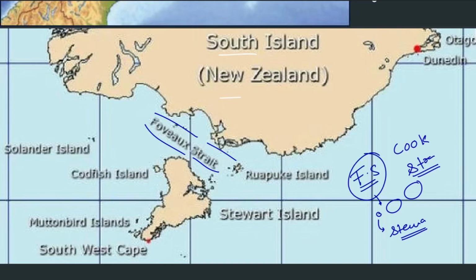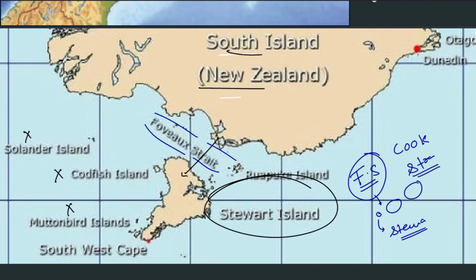Okay, so please, these two straits you can just remember, they are associated with New Zealand. You do not need to remember things like Codfish Island, Solander Island, Muttonbird Island. Just remember that the southern island of New Zealand has a strait with the Stewart Island, which is the southernmost tip of New Zealand. Okay, now let's go forward and see another one.